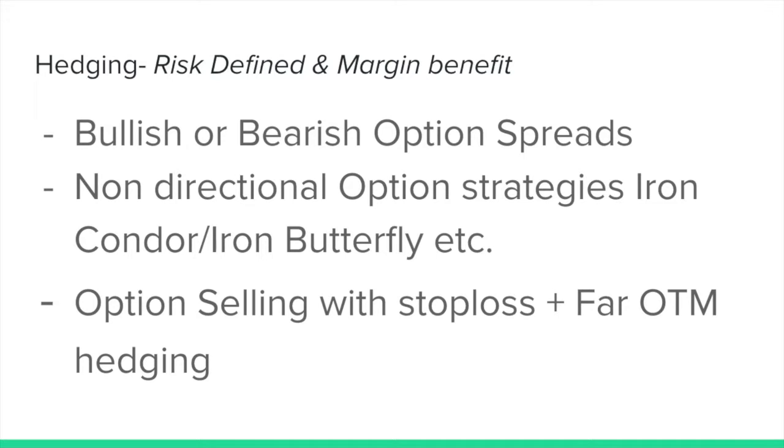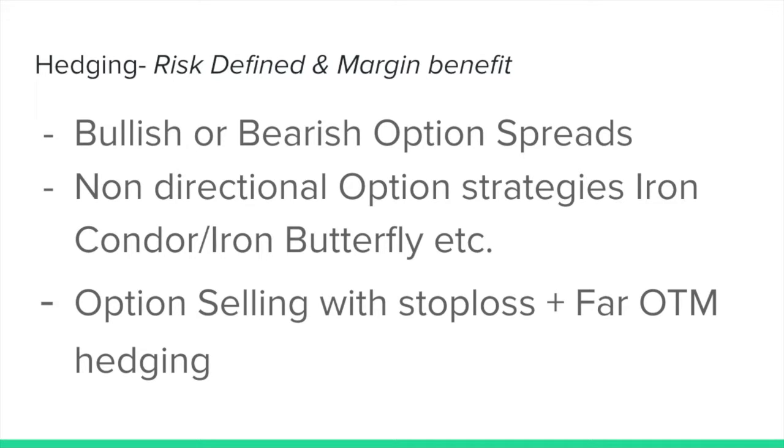Hedging can be done for different purposes and in different ways. Hedging can be done to define the risk. We have seen strategies in our previous video where we use bullish spreads, bearish spreads, and non-directional option strategies. Basically they are risk defined. So we use hedging for having defined risk by taking options on both sides, shorting and longing both, and so we define it. So that is one way. Another one is to get the margin benefit. So we use hedging for both purposes.